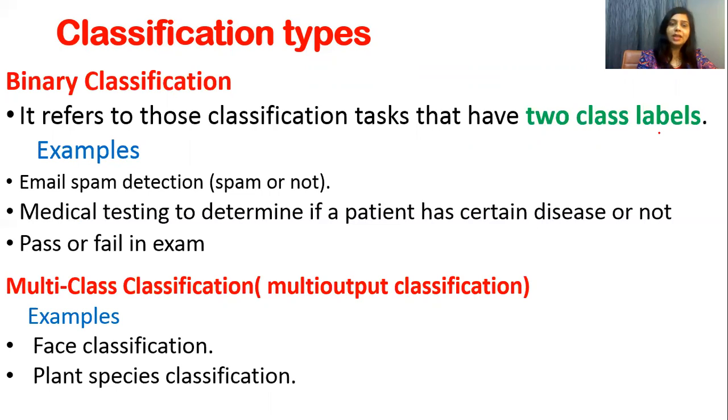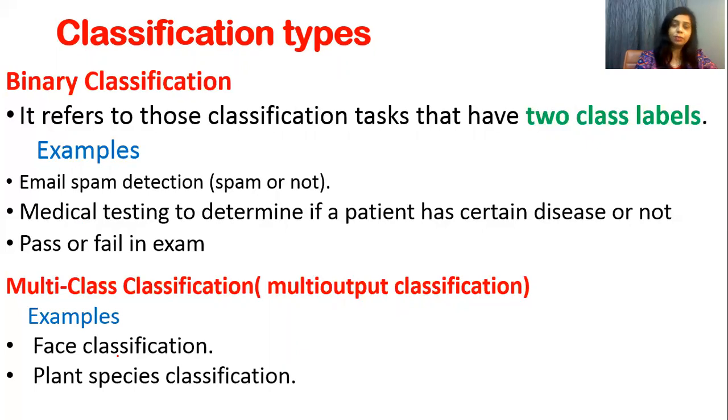Now, what is multi-class classification? In multi-class classification, there are multiple output classes. For example, face classification. You can classify faces into different categories like North Indian face, South Indian face, East Indian face, or any type like this. Or male, female, kid and child face classification.